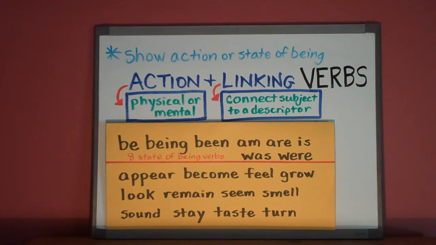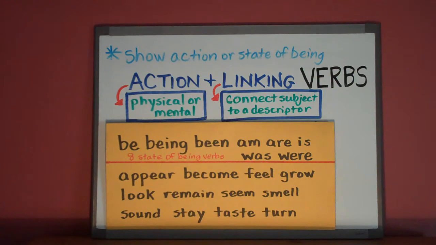This yellow chart may help you with some common linking verbs. There are 8 state of being verbs, or we sometimes call them to be verbs. Be, being, been, am, are, is, was, were. Other common linking verbs are appear, become, feel, grow, look, remain, seem, smell, sound, stay, taste, and turn.